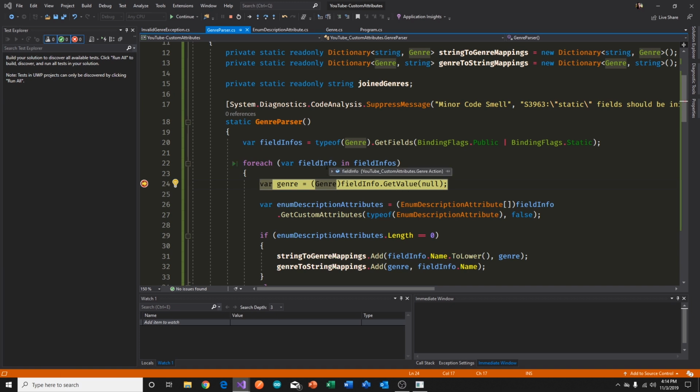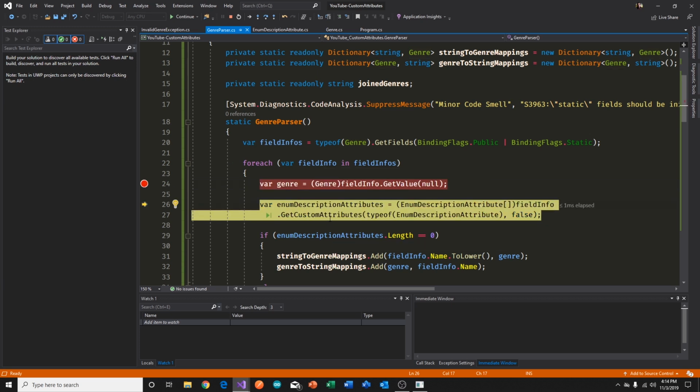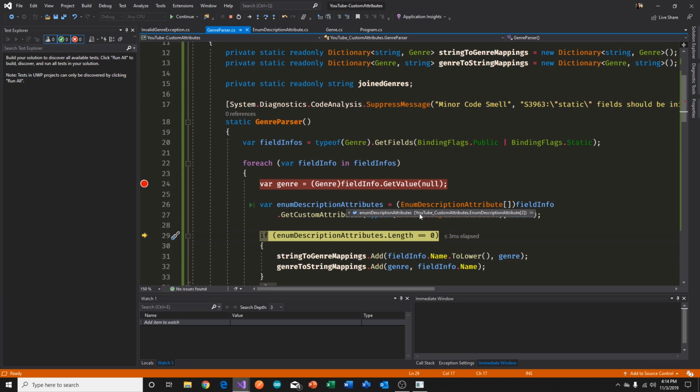Okay, the first time around is action. Second time around is comedy. Third time around is drama. Fourth time around is sci-fi. All right, this is the one we're interested in. So now when we say get custom attributes, because we've got two of our attributes here, we should see 2 elements in the collection. So there are 2 elements in there.